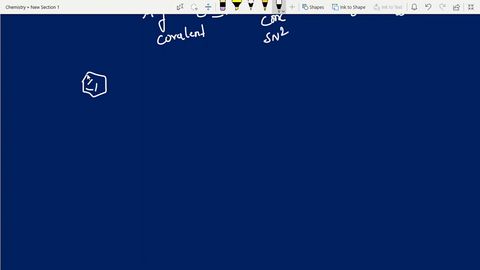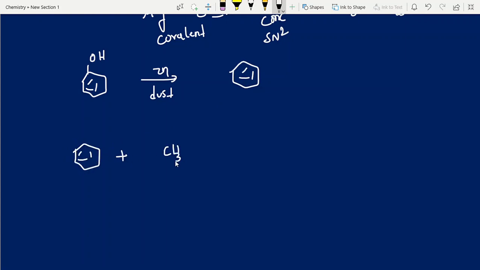Next, phenol. Phenol is important. Phenol with zinc dust. What will you get, students? Benzene. Okay, next, benzene with propyl chloride, chloropropane. What will you get as the product?